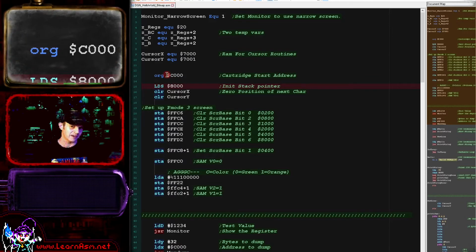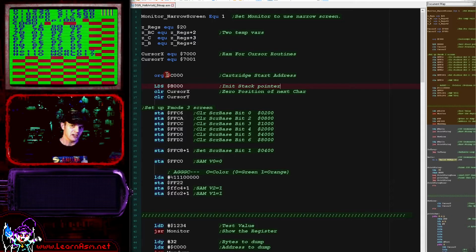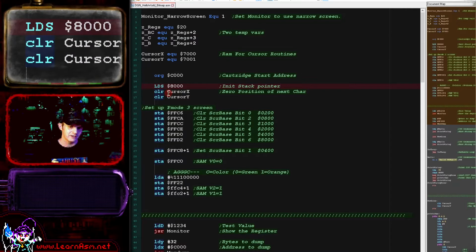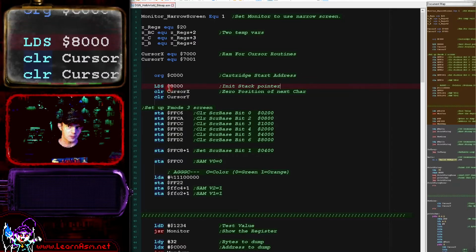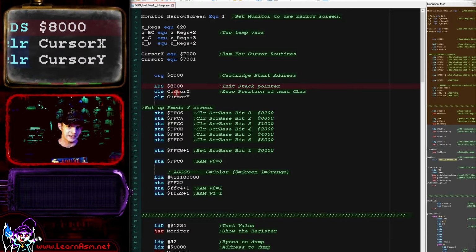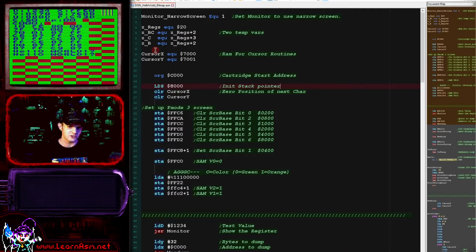Now in this example I'm not going to teach you how to actually compile the example and run it on an emulator. I did that in the original Hello World example, the first one, so if you need to know how to do that, please take a look at that example. What we're going to look at today is just the graphics side. So we start off by loading a stack pointer. 8000 is our stack pointer, and we clear the temporary X and Y position of our cursor.